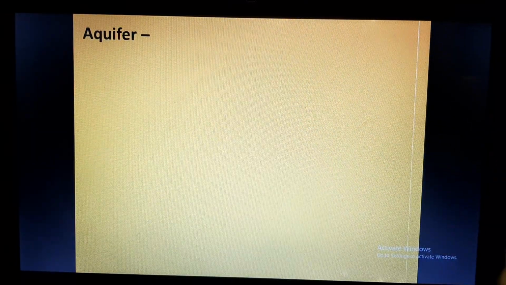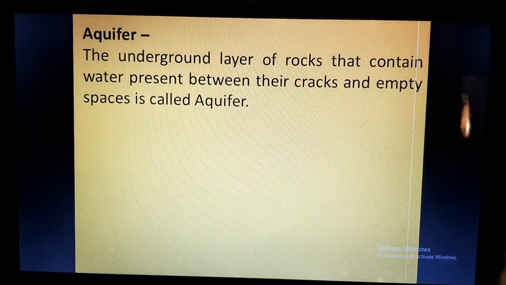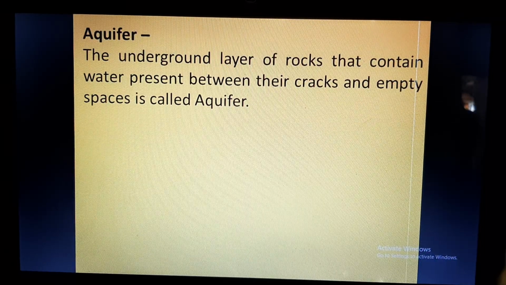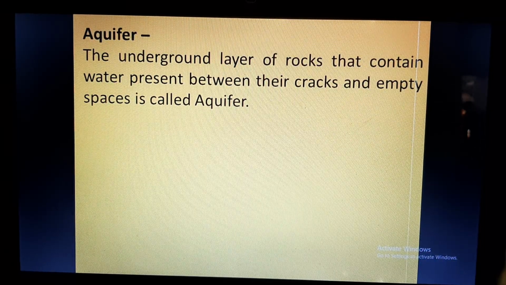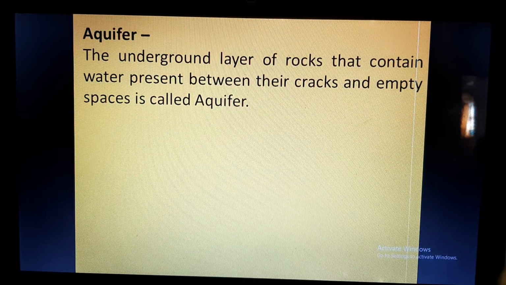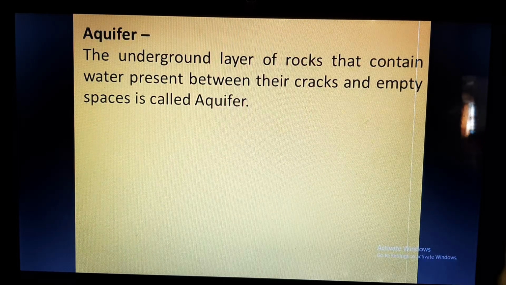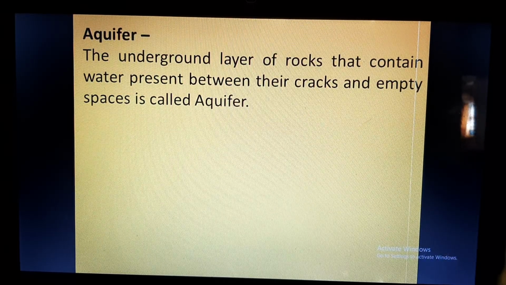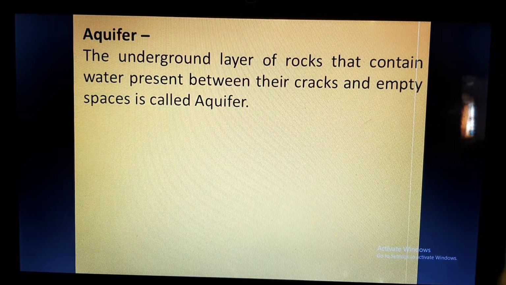Next is aquifer. What is an aquifer? The underground layer of rocks that contain water present between their cracks and empty spaces is called an aquifer. So an aquifer is basically a reservoir of water. Generally an aquifer is called a huge reservoir of water which is present under the earth.